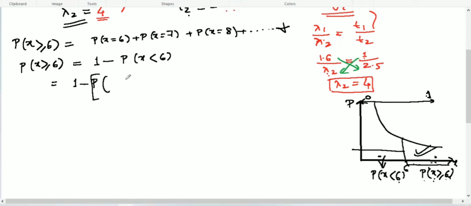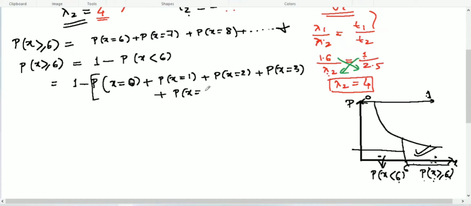Close the bracket, big bracket, and start with x equal to 0, because for less than 6 we need to take probability of x equal to 0, plus probability of x equal to 1, plus probability of x equal to 2, plus probability of x equal to 3, plus probability of x equal to 4, plus probability of x equal to 5. Less than 6, so we stop at 5.